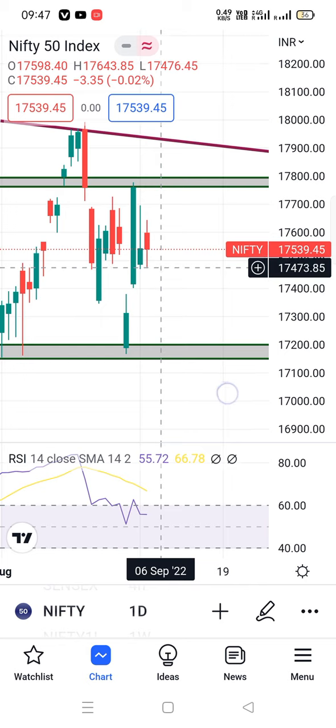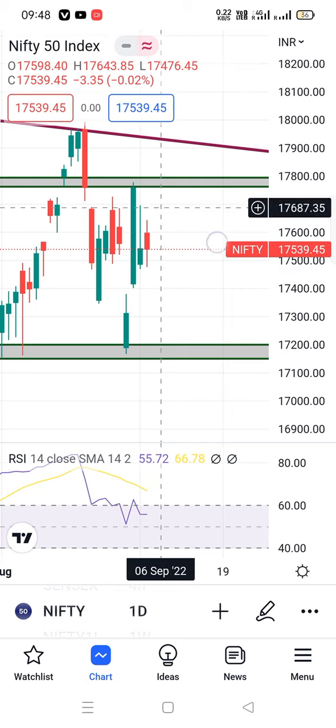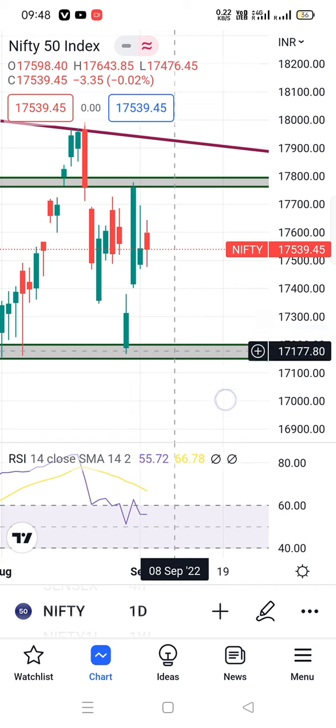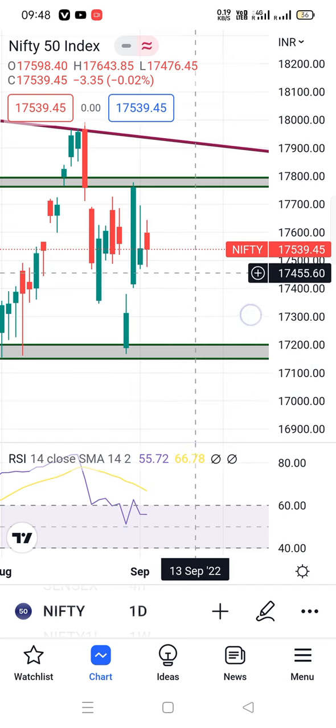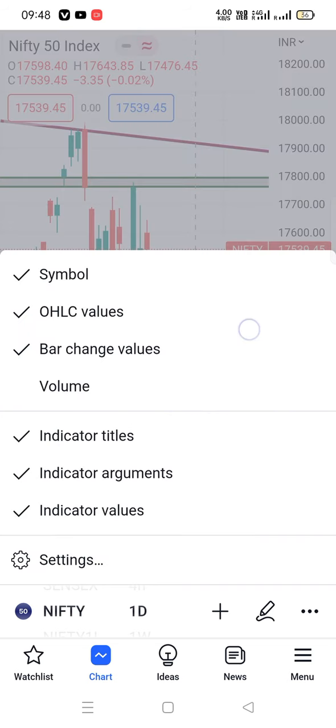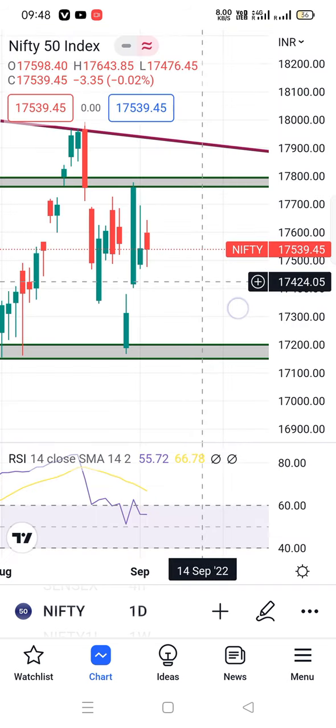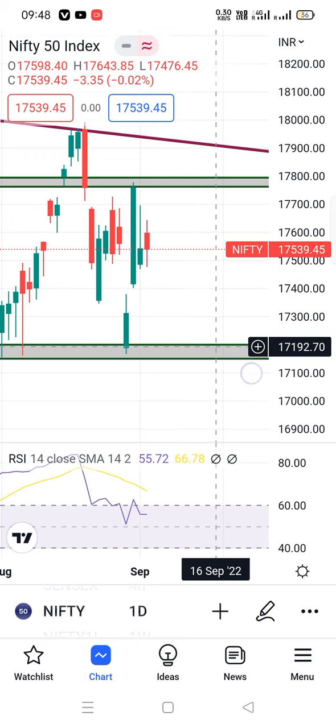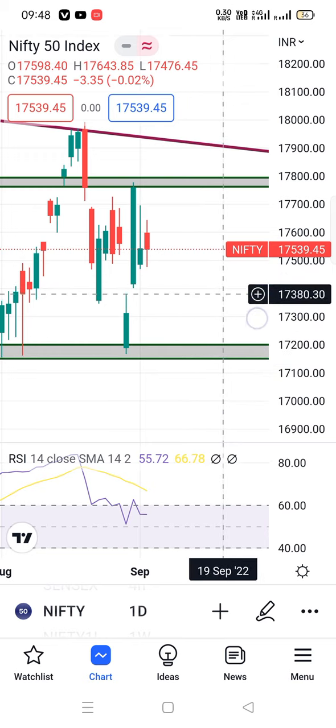We should look forward to range bound movement in this particular range, 17,800 to 17,150. If the low at 17,400 area breaks, then we go directly to the 17,150 area. We have to keep this in mind. So trade in a very disciplined manner, stay very cautious.